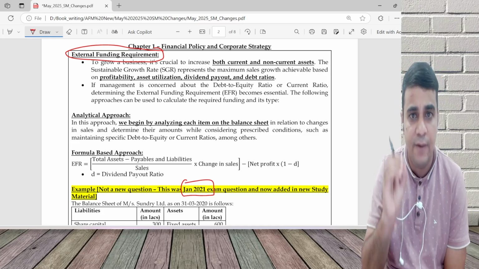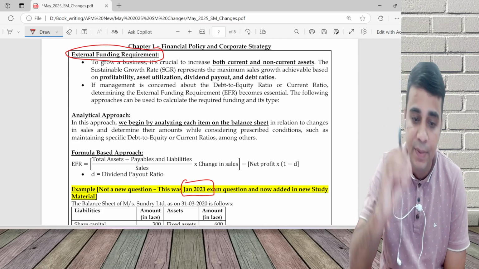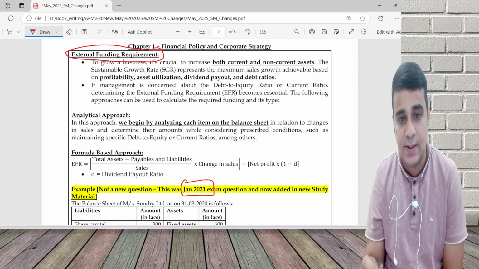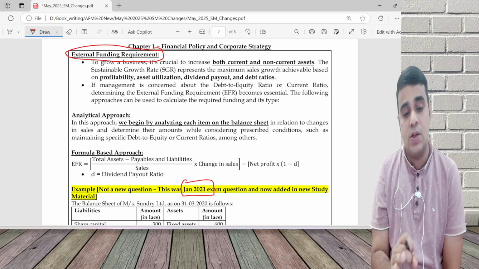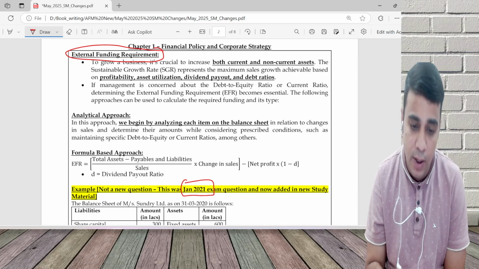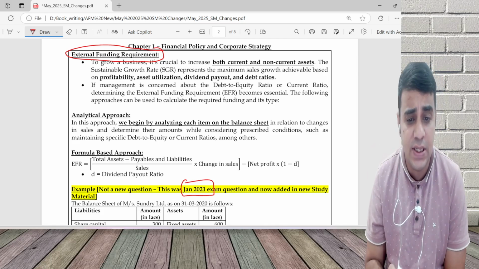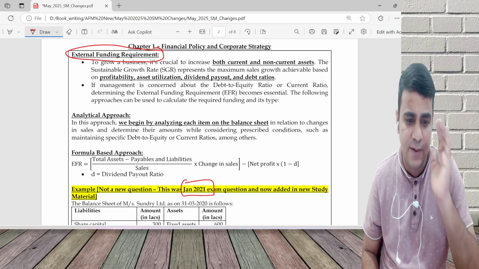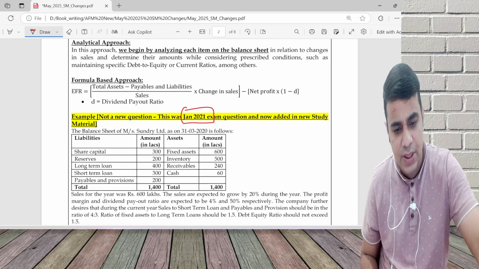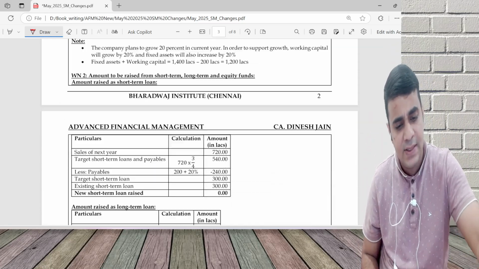The concept is very simple. If a company is growing, there will be a need for extra fixed assets and extra current assets. Where will that money come from? It can come in the form of short term debt, long term debt, as well as your equity and reserves and surplus. In the exam, that question was asked for some 12 marks, and that question is added in the ICAI SM. Same answer.